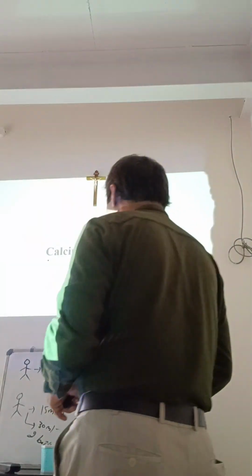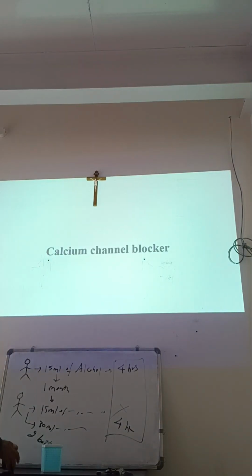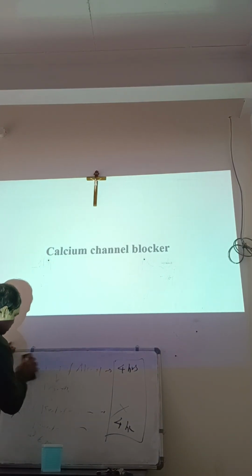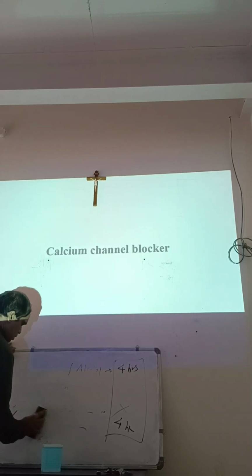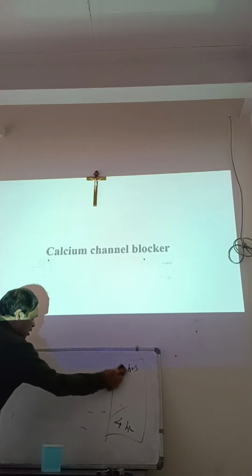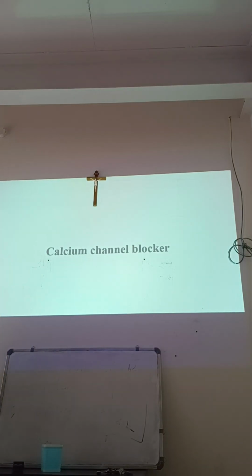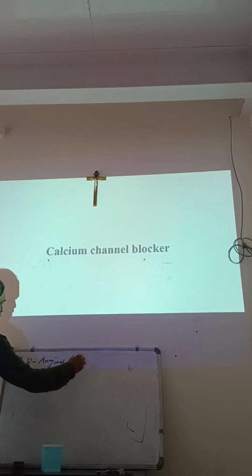Next drug falls under calcium channel blockers. Actually, this drug is mainly placed under anti-anginal drugs.